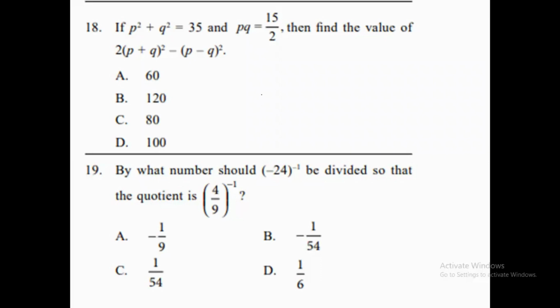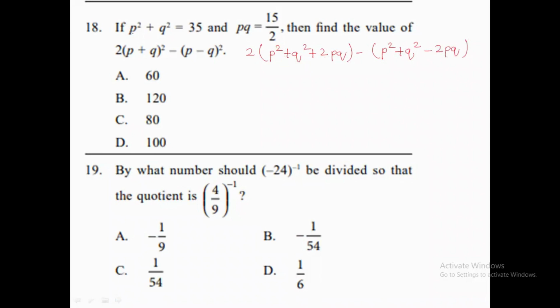So for this, what you can see over here, we need to find the value of this number. So we will take this only. Now, what is the value of (P plus Q) whole square? When we solve it, we will get P square plus Q square plus 2PQ. And when we open the other bracket, we get P square plus Q square minus 2PQ.